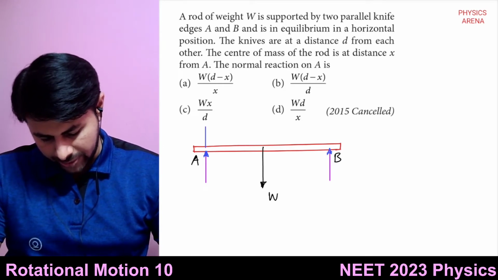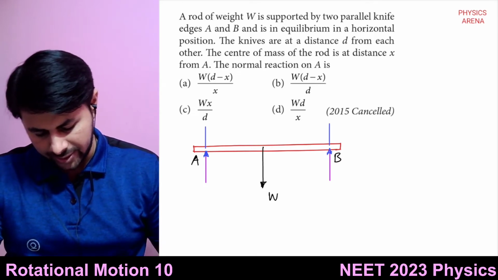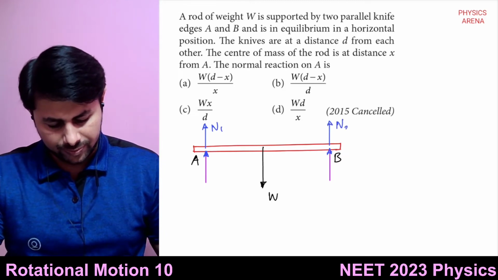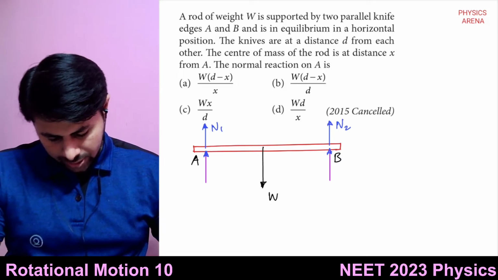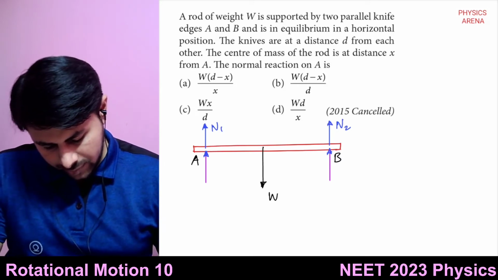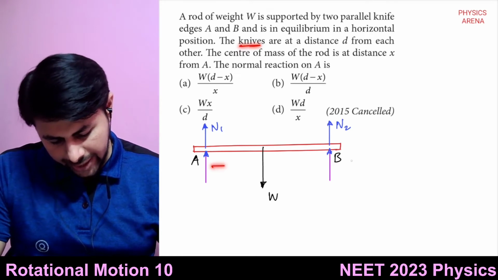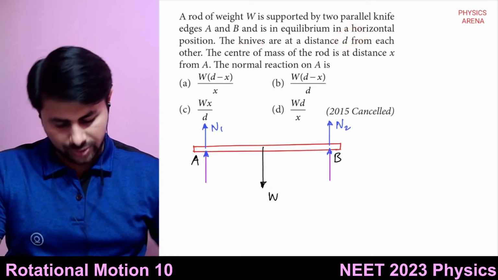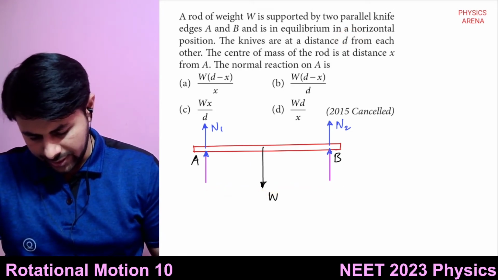The distance between A and B, that is, the two knives, is D. It's given.